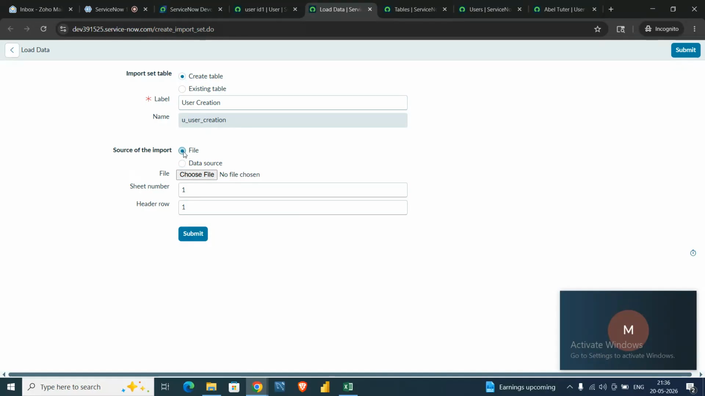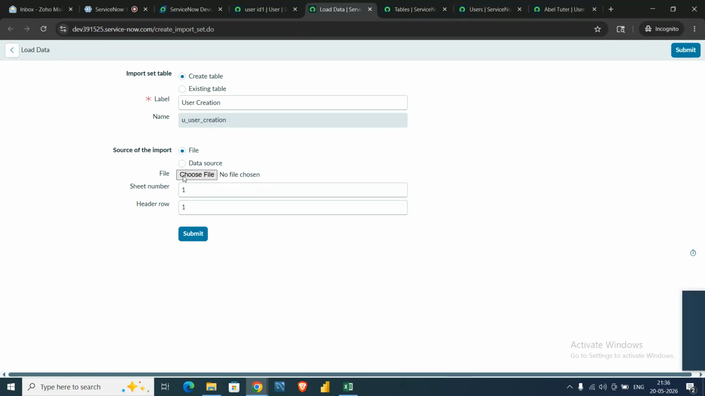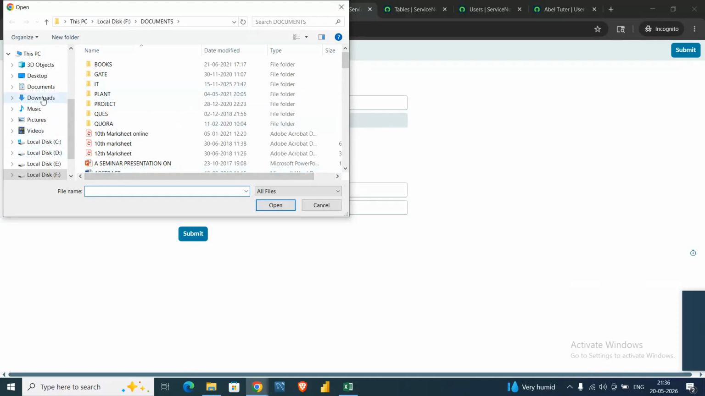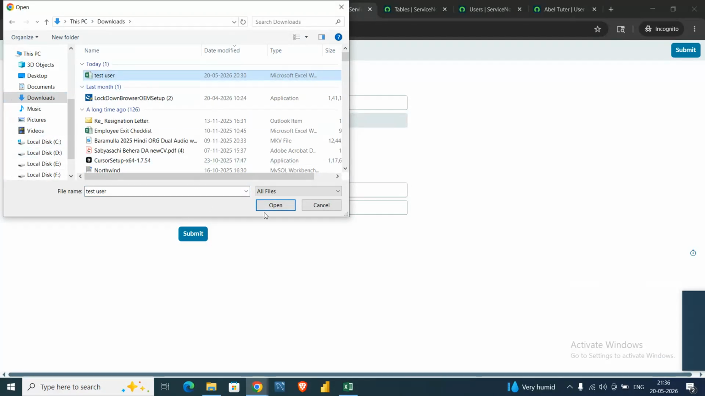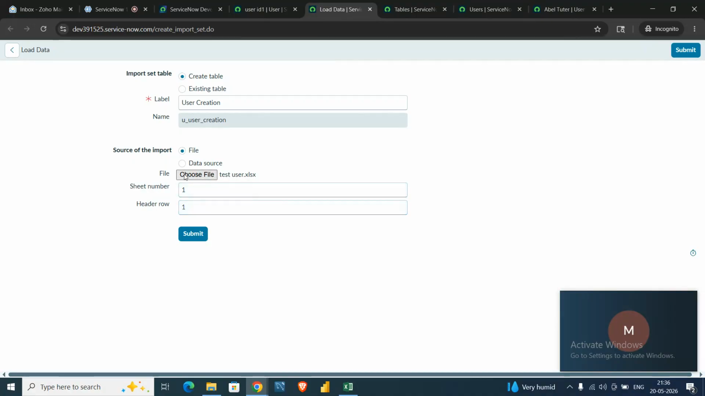Okay, the table name is given, and there are two types of import source we have: one is file and another is data source. For now, data source is not required because it comes in the developer course, and for admin we can select the file option. So here the file name, let me select it, say test user. We selected the XLS file, and we can select the sheet number and the header row, meaning which row we want to treat as the header.